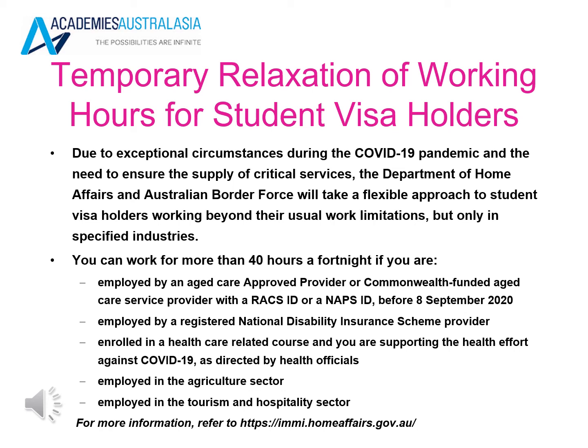You can work for more than 40 hours a fortnight if you are employed by an aged care approved provider or Commonwealth funded aged care service provider with a RACS ID or a NAPS ID before the given date. If you are employed by a registered National Disability Insurance Scheme provider, if you are enrolled in a healthcare related course and you are supporting the health effort against COVID-19 as directed by health officials, if you are employed in the agriculture sector, if you are employed in the tourism and hospitality sector. For more information, please refer to the given link.